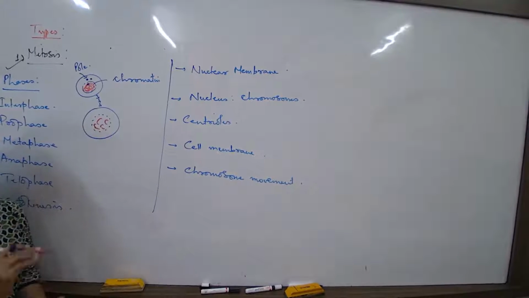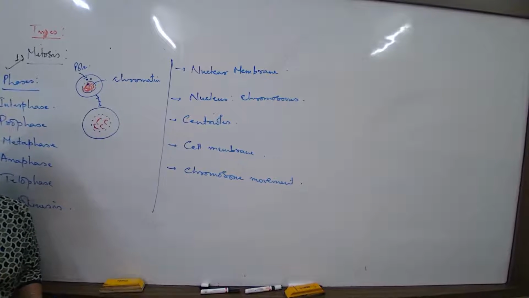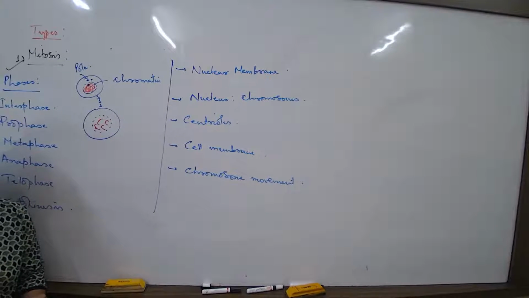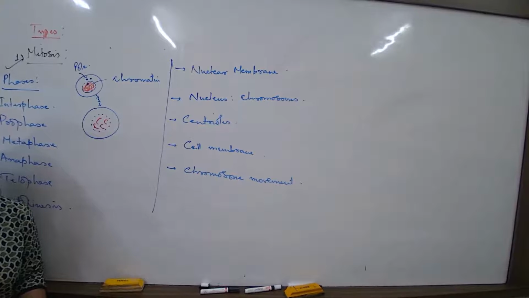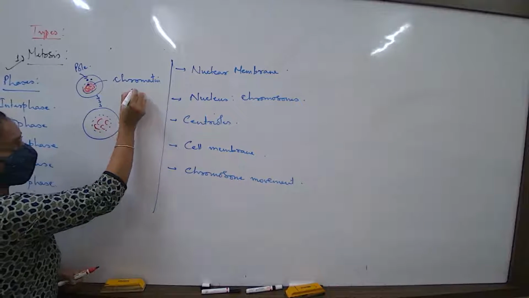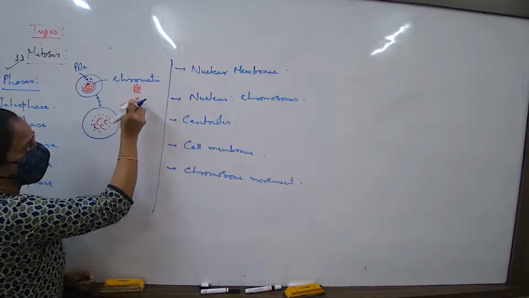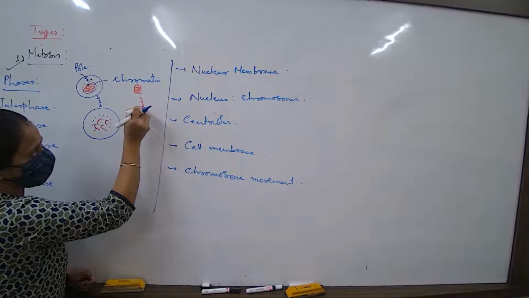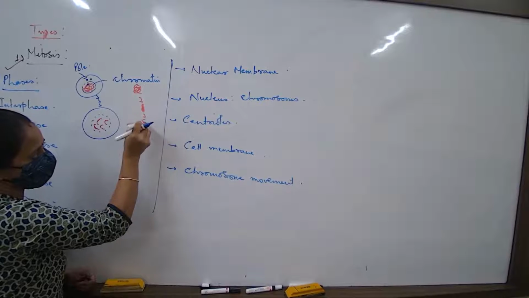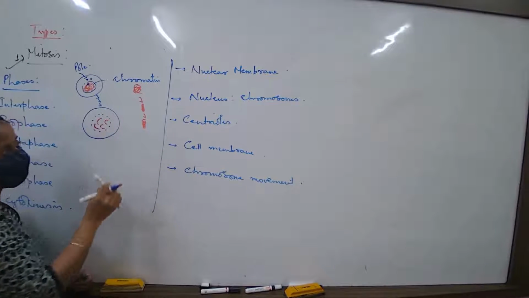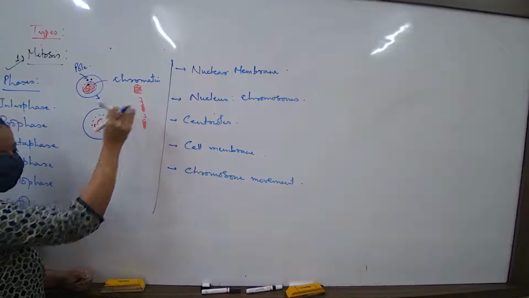For example, 4 chromosomes are there. In prophase, it's not only that the chromatin threads have become condensed. The chromatin thread that was coiled here has undergone the process of condensation, and the condensation has become massive.